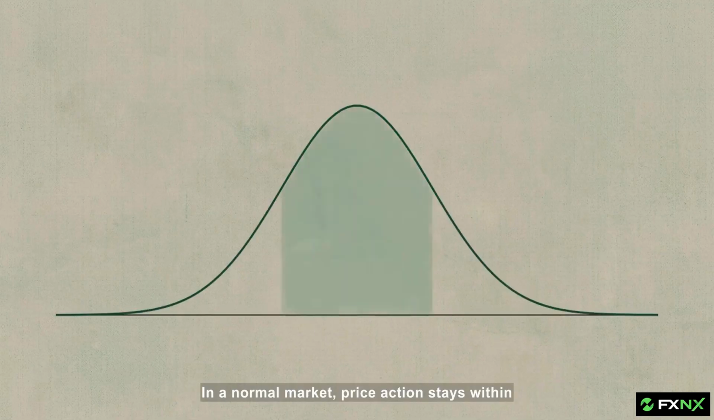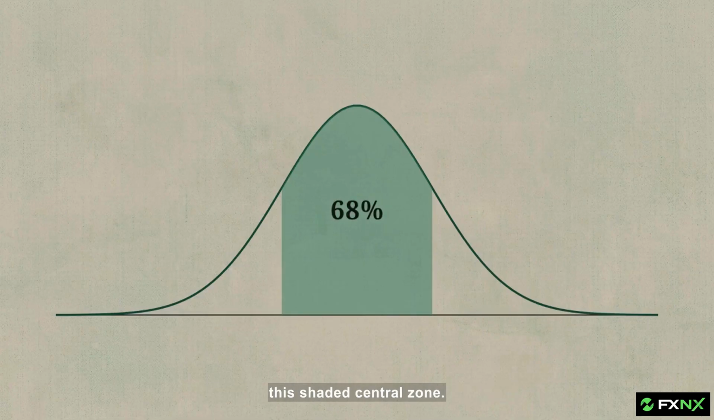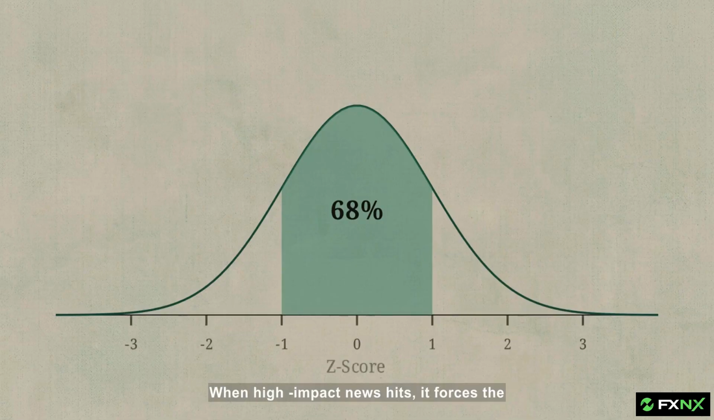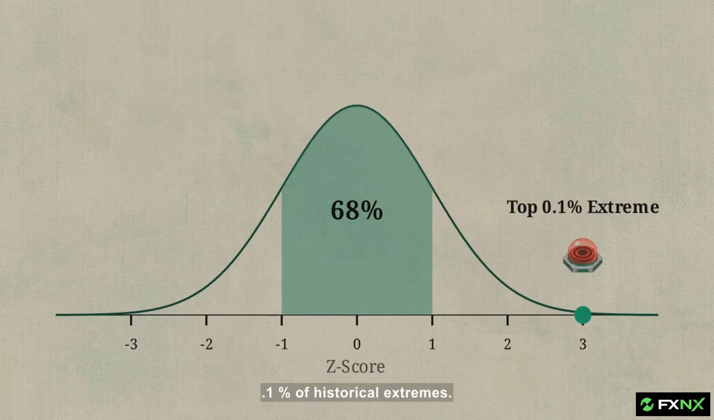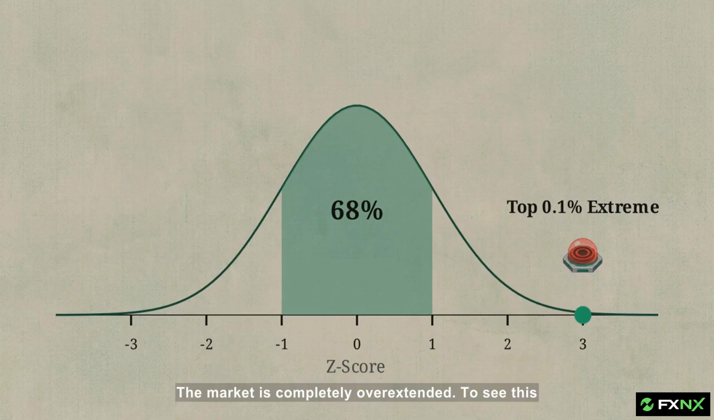In a normal market, price action stays within this shaded central zone, one standard deviation from its average, about 68% of the time. When high-impact news hits, it forces the price deep into the margins. A z-score measures exactly how many standard deviations we are from the historical average. If a price spike reaches a 3.0 z-score, it sits in the top 0.1% of historical extremes. The market is completely overextended.